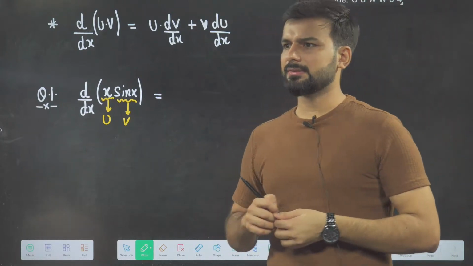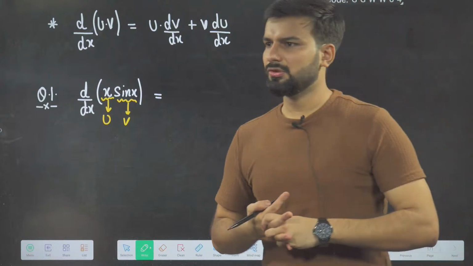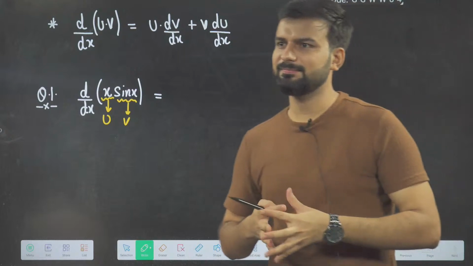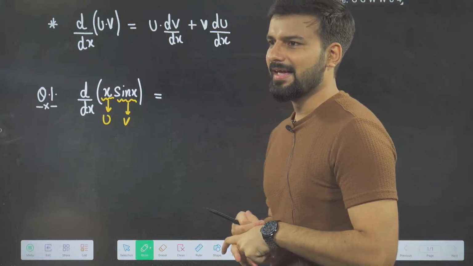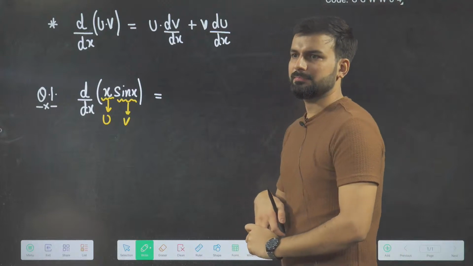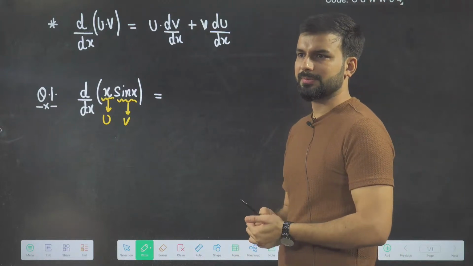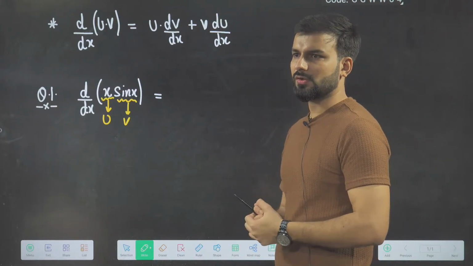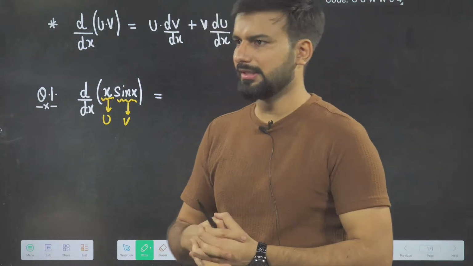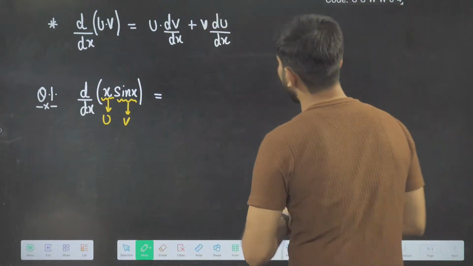x cos x, cos x. No beta, cos x sin x. Somebody has written x cos x plus sin x. Hopefully this will be the correct answer. So many different answers you are getting: x cos x plus sin x, x cos x sin x, x cos x.